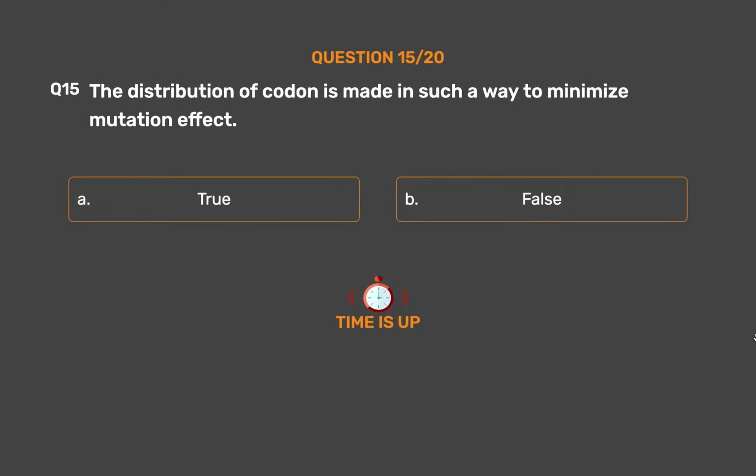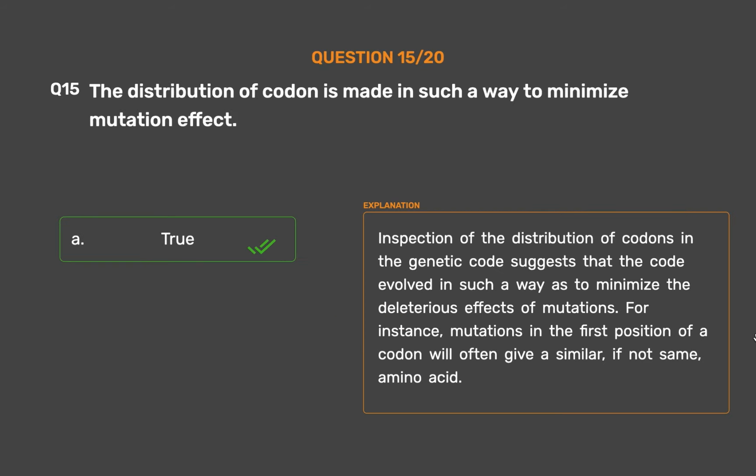The correct answer is option A. True. Inspection of the distribution of codons in the genetic code suggests that the code evolved in such a way as to minimize the deleterious effects of mutations. For instance, mutations in the first position of a codon will often give a similar, if not same, amino acid.